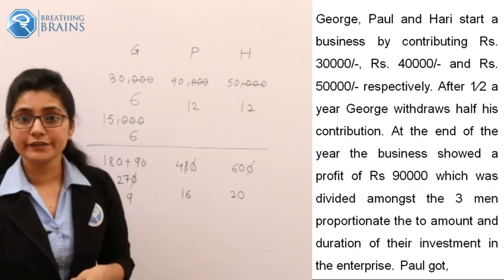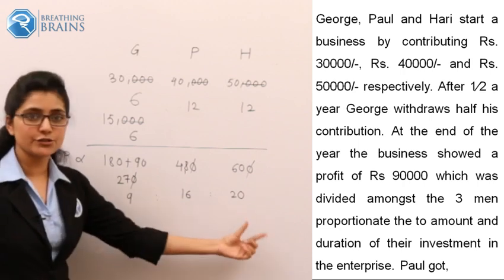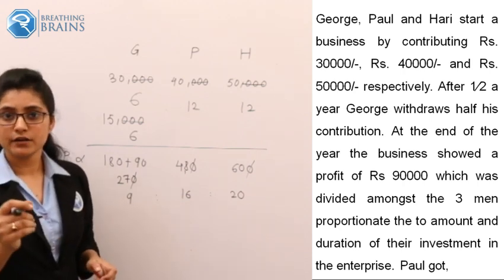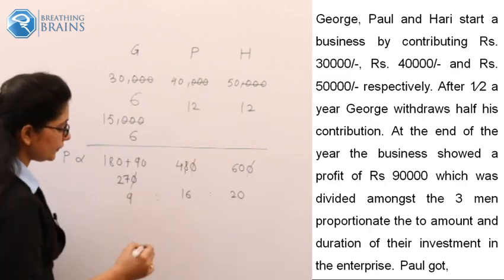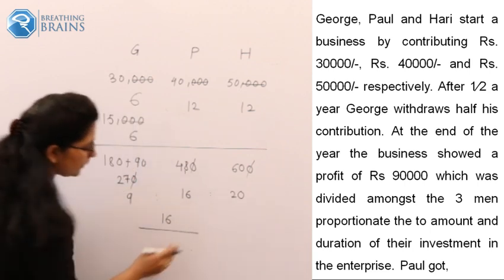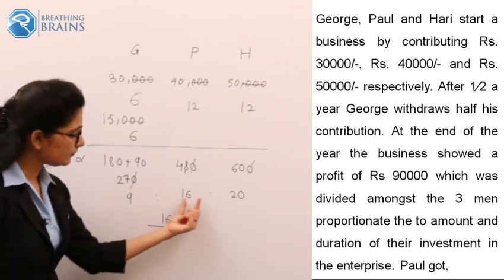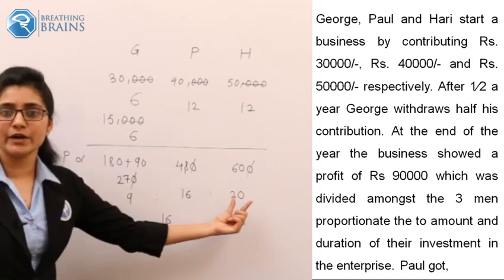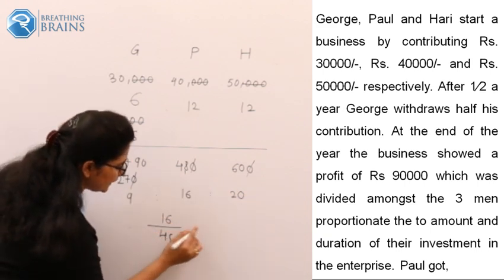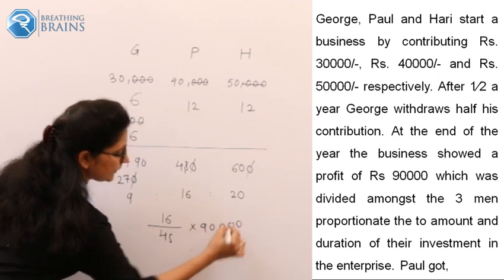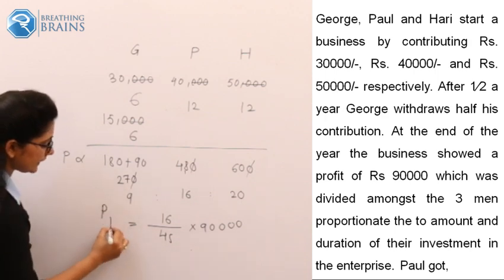Now your total profit gets distributed among the 3 investors in the same ratio, 9 as to 16 as to 20. And for which investor do we want to calculate the profit? For Paul. So how much money should Paul get? Now we know this. How did we calculate this? Paul's part is 16 divided by the total parts, 16 plus 20 plus 9. So 16 plus 20 is 36. 36 plus 9 is 45. So the total is 45. Multiply by 90,000.